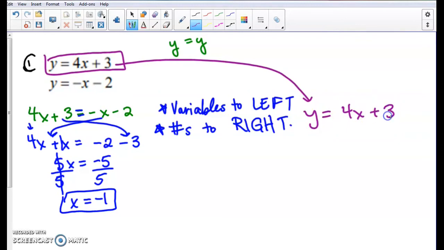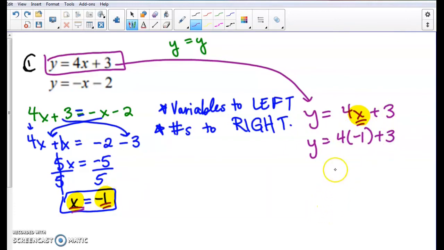Now we need to solve for y, so I'm going to have to replace my x here with what we know x equals. So since x is negative 1, I can replace this x with negative 1. So y equals 4 times x, which is now 4 times negative 1. Drop down my plus 3.